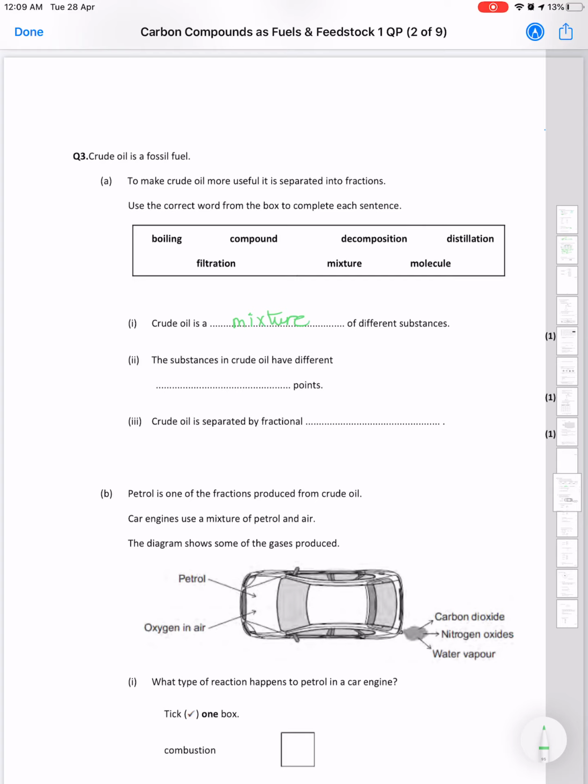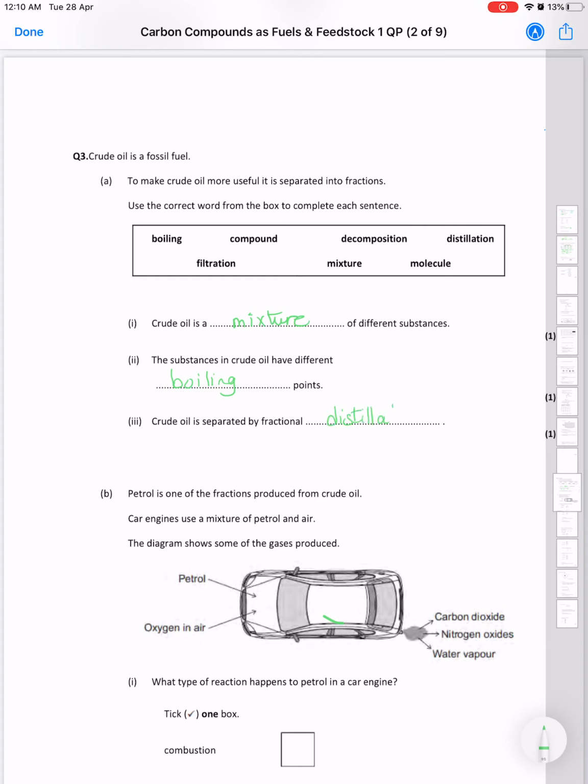They are non-renewable, unlike other renewable sources, which I'm gonna talk about later. Okay, the substances in crude oil have different boiling points, and since they have different boiling points, this is how they are separated. So they're separated according to the boiling point, and the process is called fractional distillation.